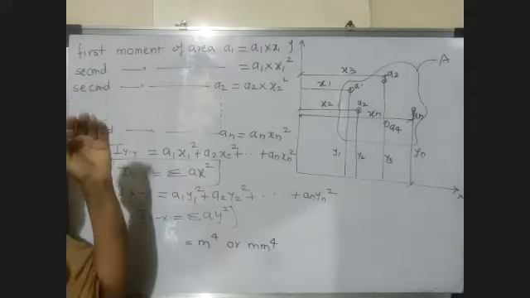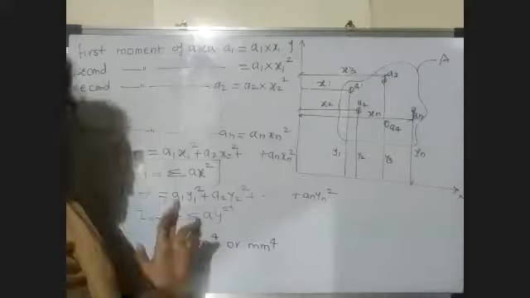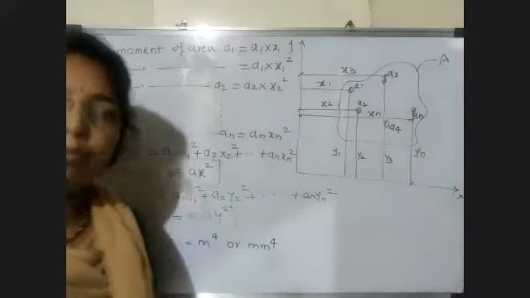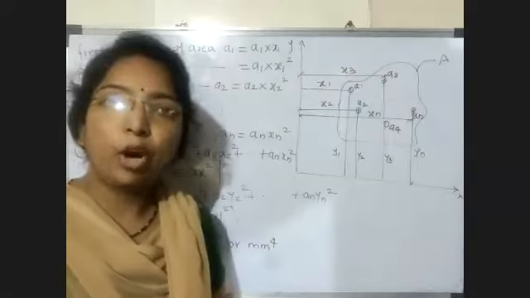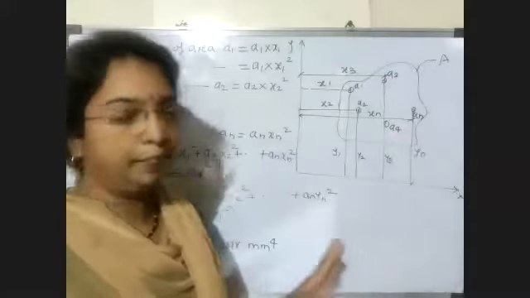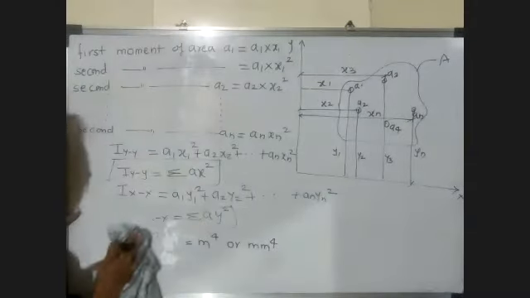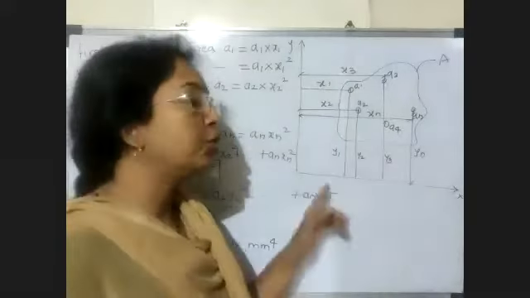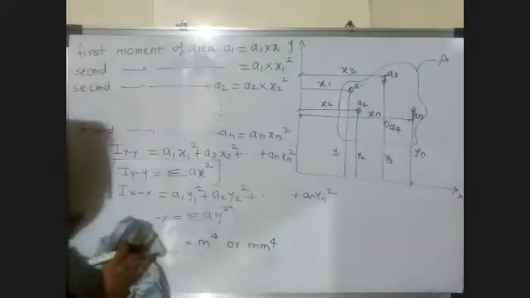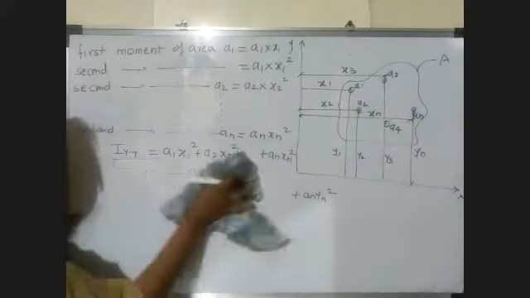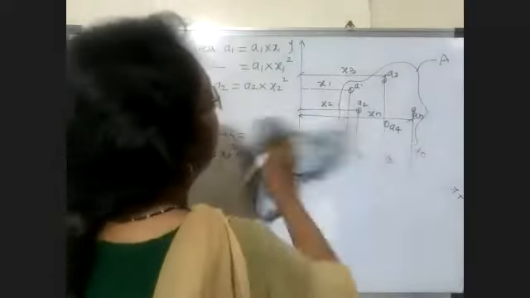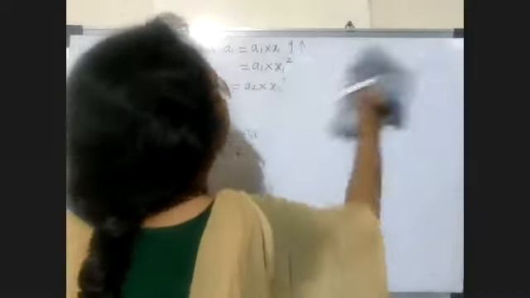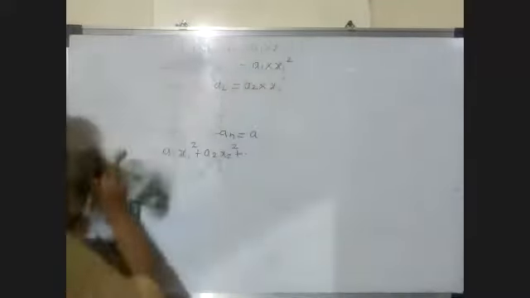So this is the definition of moment of inertia: moment of inertia about any axis is the algebraic sum of second moment of all the elementary areas. This definition is asked in exam: define moment of inertia and write its SI unit. Moment of inertia is nothing but the algebraic sum of second moment of all the elementary areas. It's nothing but resistance to angular motion.